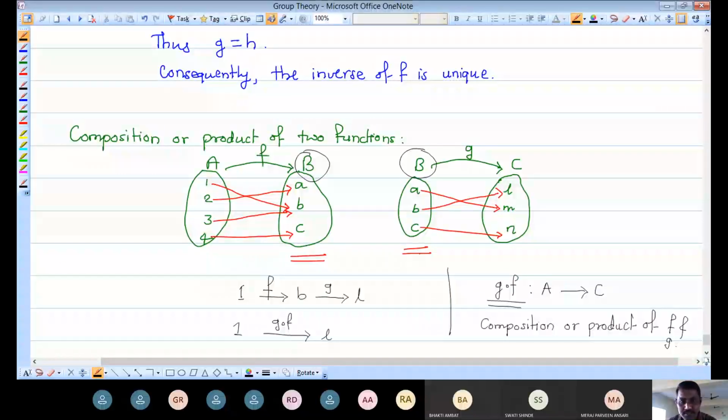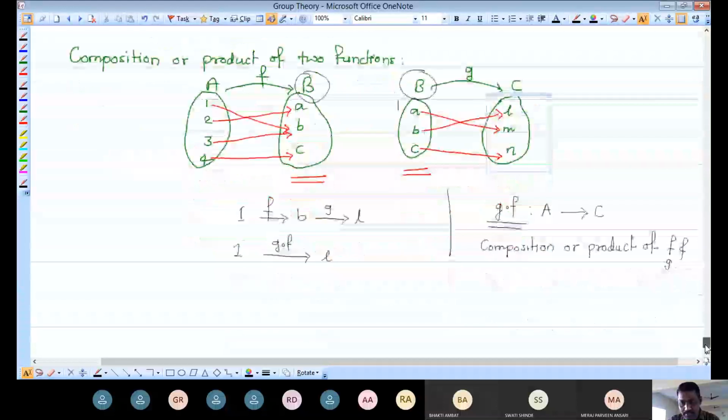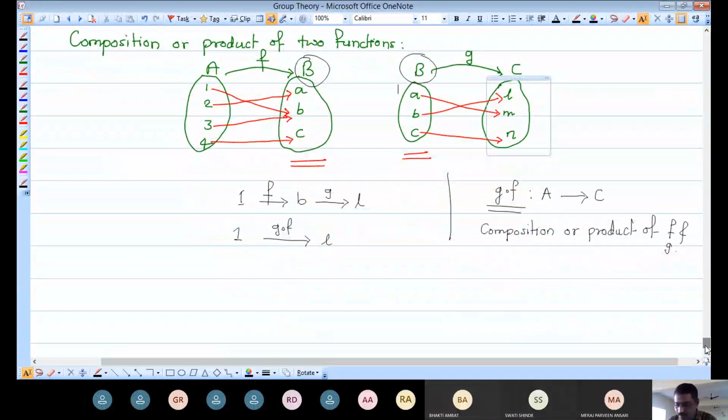So under this G we are again taking images of these elements, and we have taken the first element. Again let me write the images of each element in this diagrammatical representation.